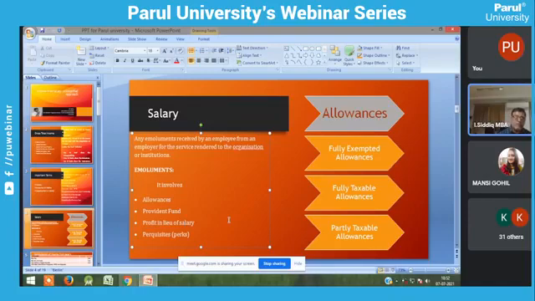The next one is house. House is provided by an employer to an employee. So first, suppose you have to calculate your salary income. First, you should know these 4 components of salary: allowances, provident fund, profits in lieu of salary, then perquisites. Allowances, I can classify into fully exempted, fully taxable, and partly taxable. I will explain later.